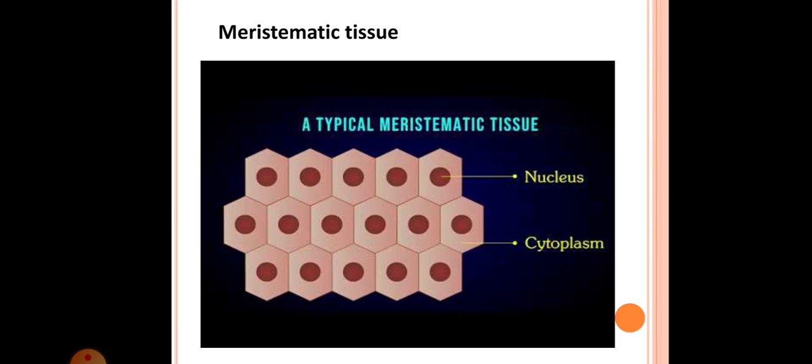So here you can see the meristematic tissues. This is a typical meristematic tissue. It contains the nucleus, cytoplasm, and the particular cells. So these are meristematic tissues.